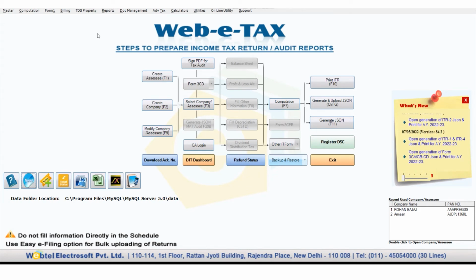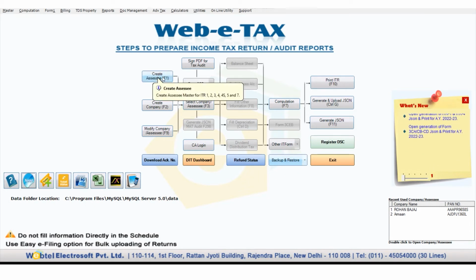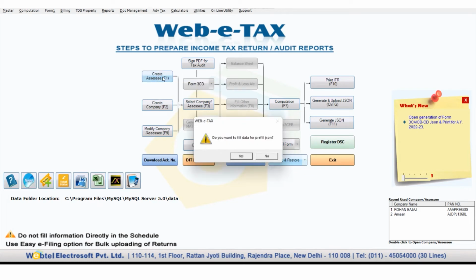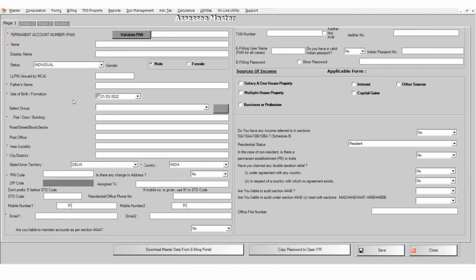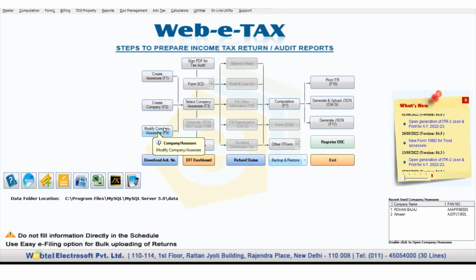For the filing of an ITR-1, firstly you need to create an assessee master, and for the creation of the assessee master you can click on create assessee. Here you will see a message related to pre-fill JSON. If you want to import the data through a JSON file, or through the income tax portal, then you can click on yes, otherwise you can click on no, and then enter the details of your assessee master manually. As I have already filled the data, I will show you.